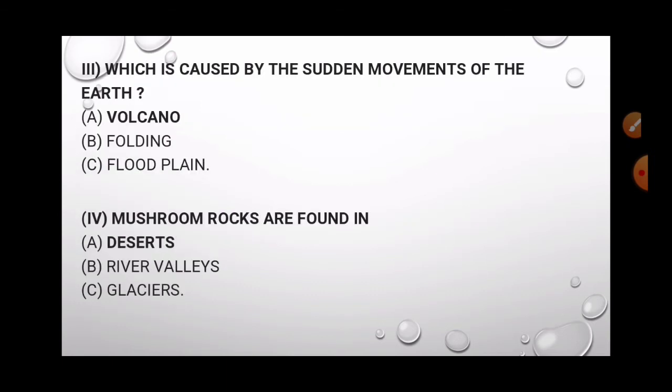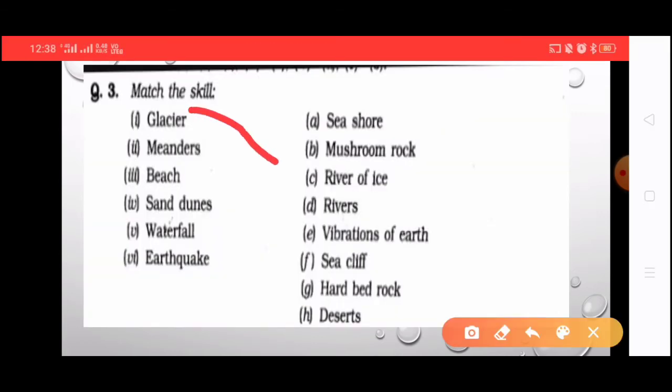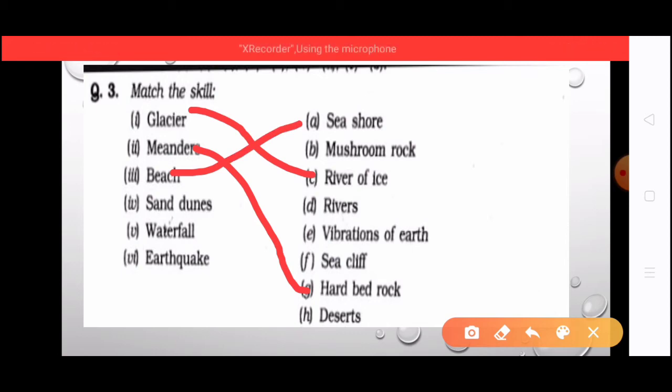Okay, which is caused by the sudden movement of the earth? The right answer is volcano. River of ice. Meanders, hard bedrocks. Okay, then beach, it is seashore.